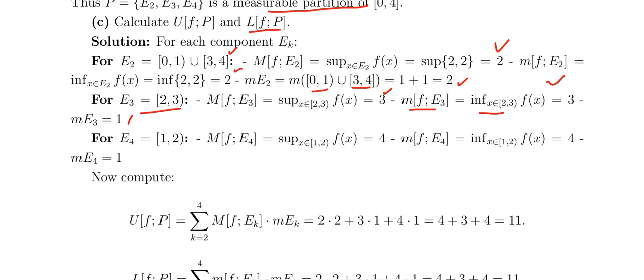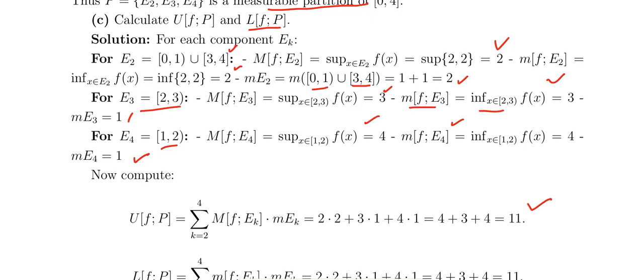E4 is 1,2. Here, capital M, the supremum of the function defined on it, is 4, and small m is also 4. The measure of E4 is 1. So the upper sum is the sum of capital M times the measure of Ek. There are three intervals in total, so that is 2 into 2, 3 into 1 and 4 into 1, which is nothing but 11.